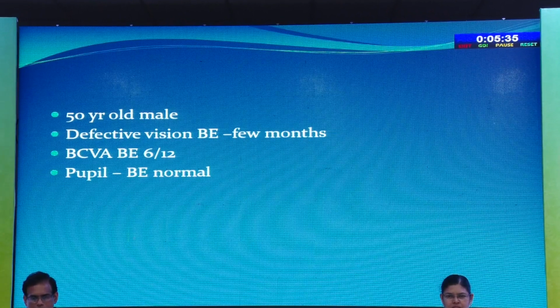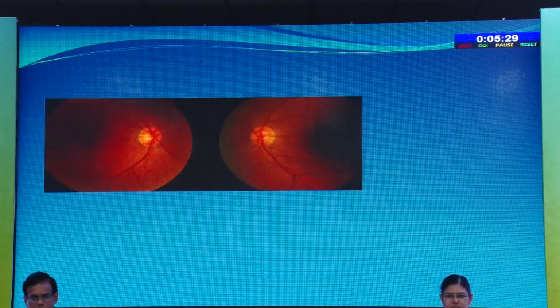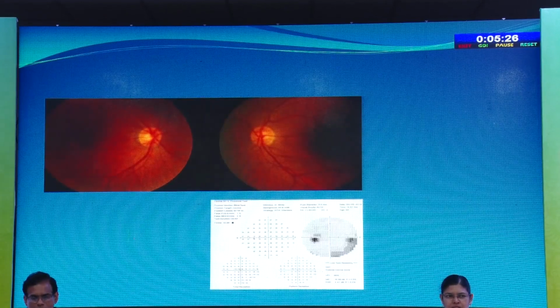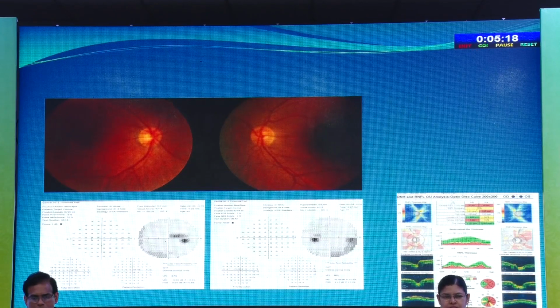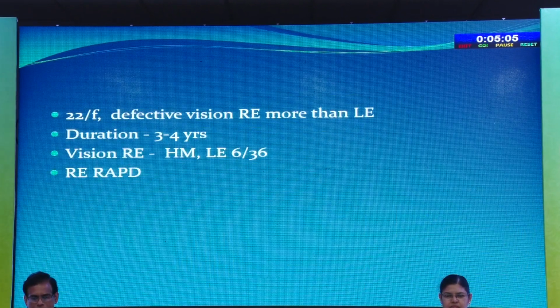for a few months he was complaining of defective vision. Best corrected vision was 6/12. Pupils were normal. Fundus was also looking apparently normal. And visual field showed a centrocecal scotoma in his right eye and a slightly enlarged blind spot in his left eye. And OCT confirmed thinning of the retinal nerve fiber layers. History taking revealed that he was a chronic smoker and alcoholic, and this is a case of toxic optic neuropathy.